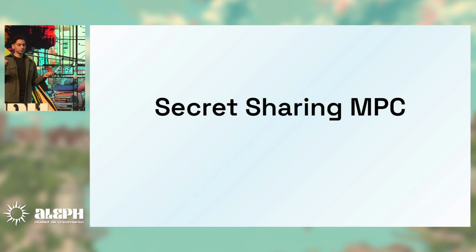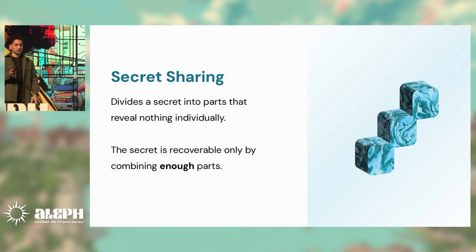Now let's review secret sharing MPC. This is the simplest scheme of how to implement MPC. Secret sharing is based on dividing the secret. The secrets here are our inputs, our personal data. We're going to split this data so it's not recognizable on the outside. This data is only going to be rebuilt at the end of the process.